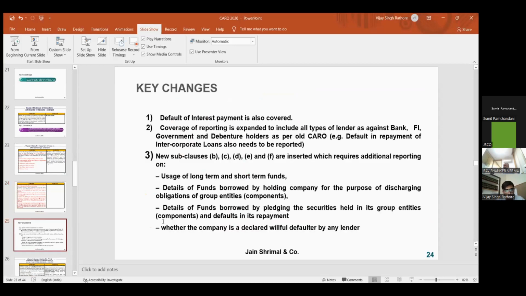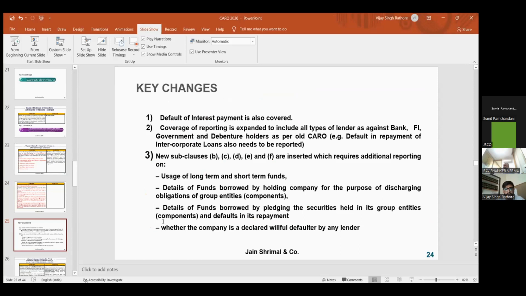So I'll be going to the key changes of this clause. That means interest payment is also covered. Earlier it was not mentioned that interest payment should be made on time. Now if you received any loan and have not paid the interest portion also, then the auditor has to report in CARO 2020 that interest payment is also not paid on time.